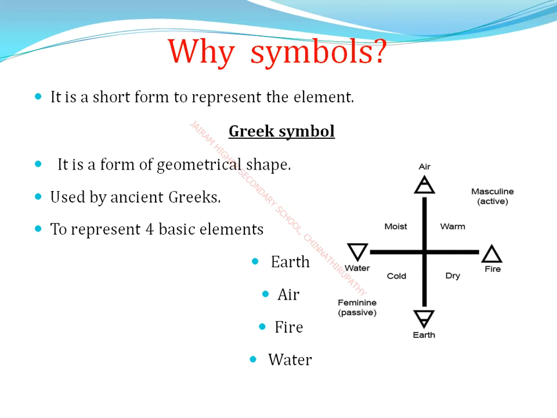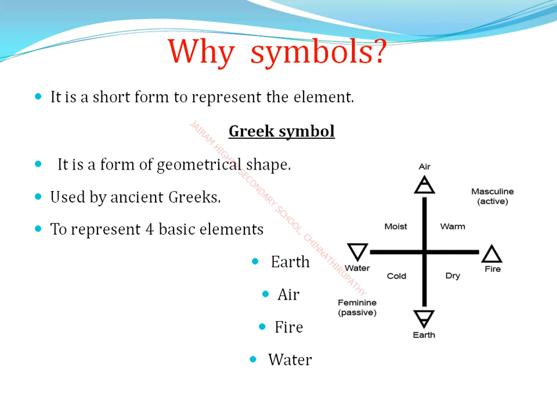Addition means plus, subtraction means minus, division means divided by. So some symbols are used for mathematics. That way we use them in chemistry. Each element is denoted by a certain symbol.